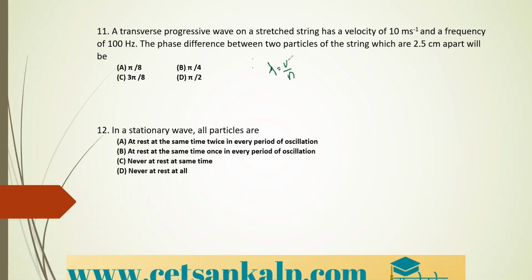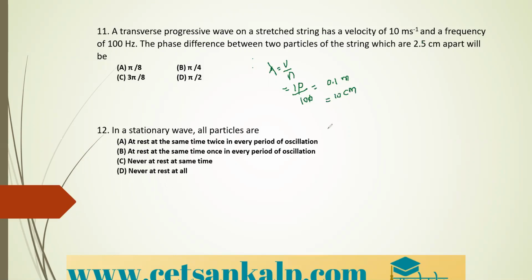Therefore, lambda is equal to v divided by n. The value of speed is given, 10 meter per second. Then frequency is also given, that is 100 hertz. So 0 will get cancelled. 1 divided by 10 is what? 0.1 meter. Okay. We can take it in centimeter also, that is nothing but 10 centimeter.